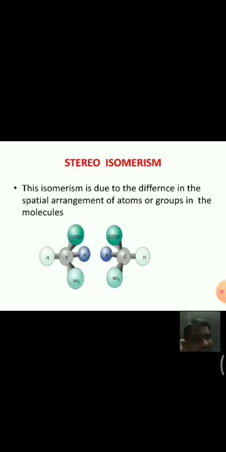This isomerism is due to the difference in the spatial arrangement of atoms or groups in the molecules.